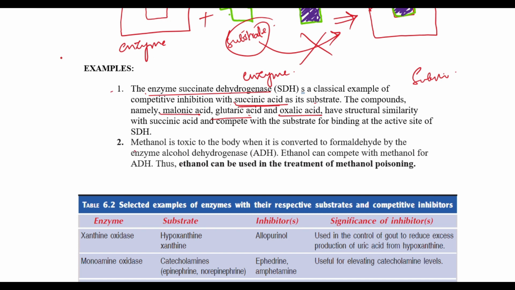Then we have the enzyme alcohol dehydrogenase. In methanol poisoning, when this enzyme has to bind, we have ethanol, which will act as an inhibitor to the substrate, that is methanol, for the enzyme alcohol dehydrogenase. So it's used in the treatment of methanol poisoning.